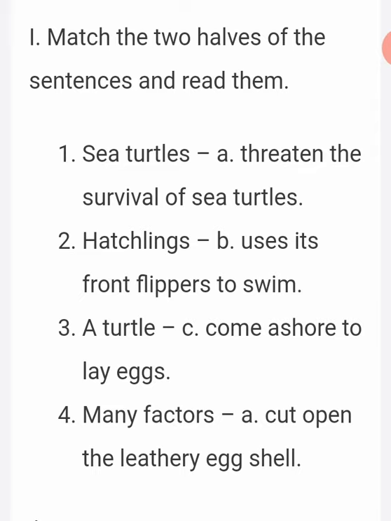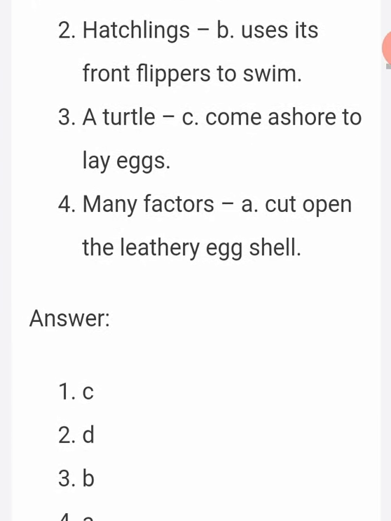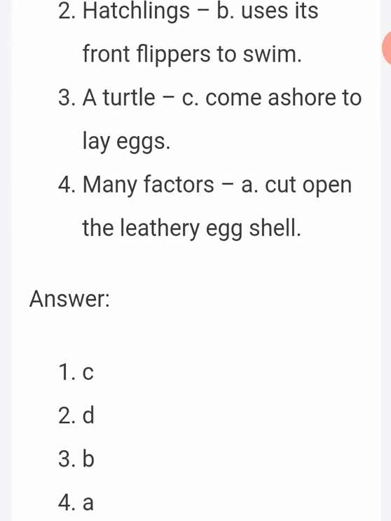See, it's match the following. Okay, first one, sea turtle. The correct answer is come ashore to lay eggs. C1. Second one, hatchlings. Cut open the leathery eggshell. D1. Then third, a turtle uses its front flippers to swim. B option. Fourth one, many factors threaten the survival of sea turtle. First one.